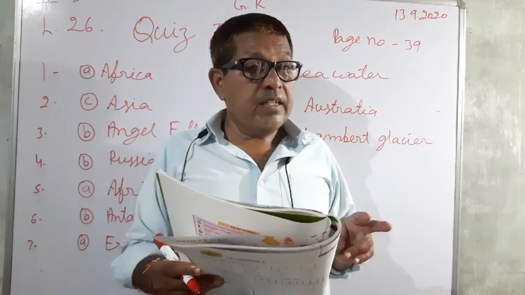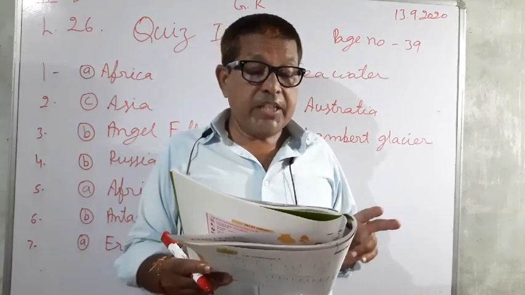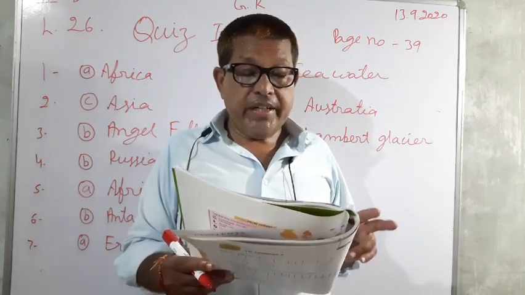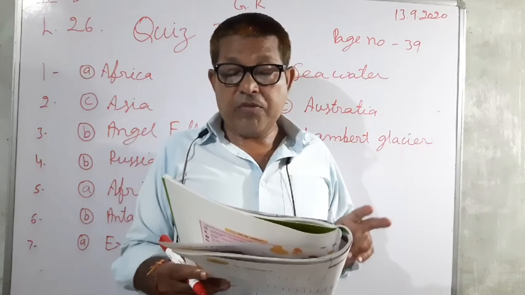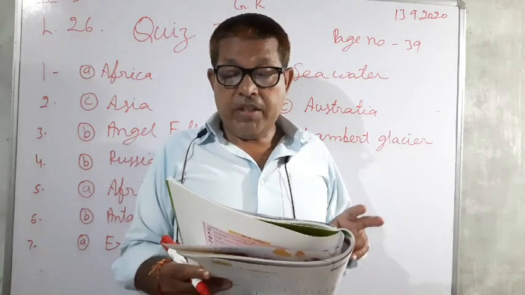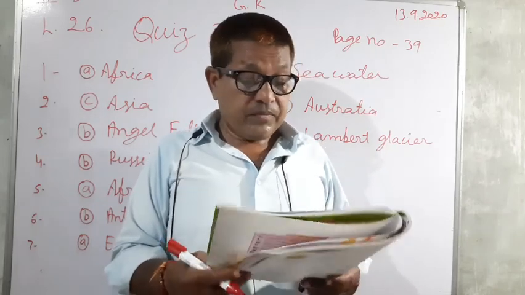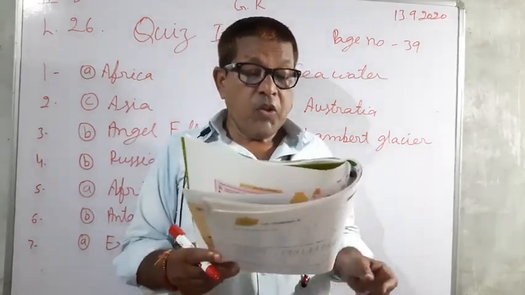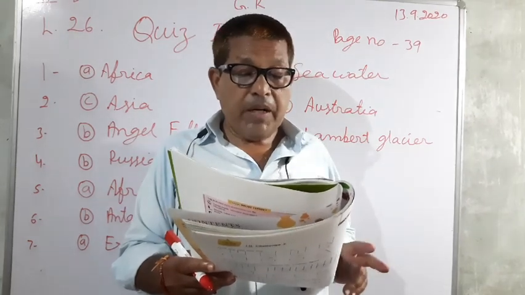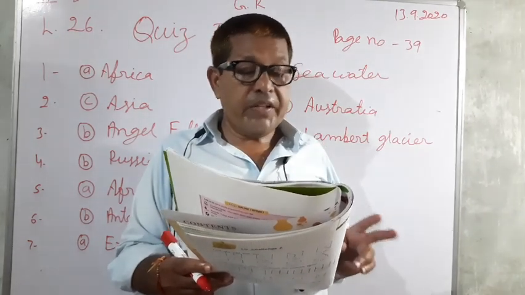So Africa is the correct option. And sixth, which continent contains about 80% of fresh water present on earth? So Antarctica is the correct answer. And seventh, what are icebergs made up of? So the answer will be fresh water.